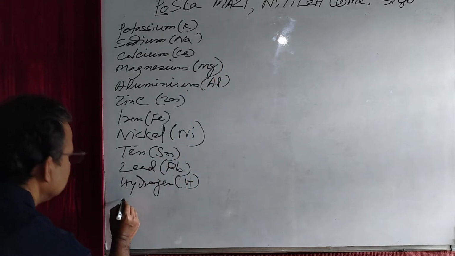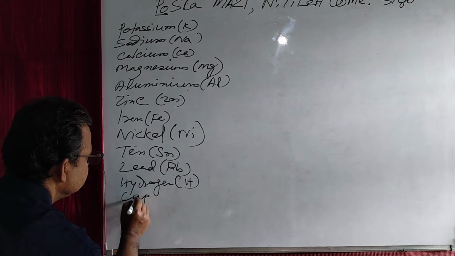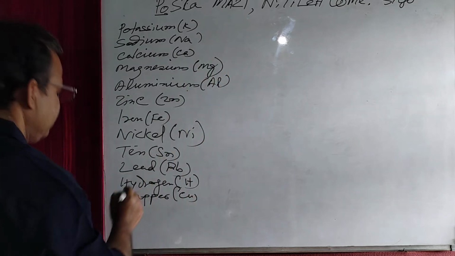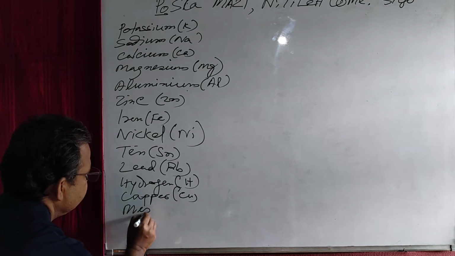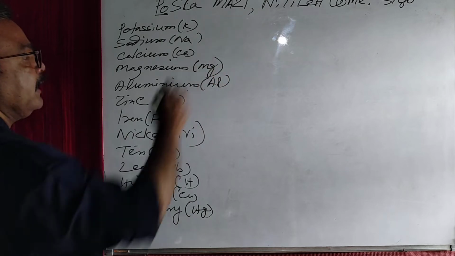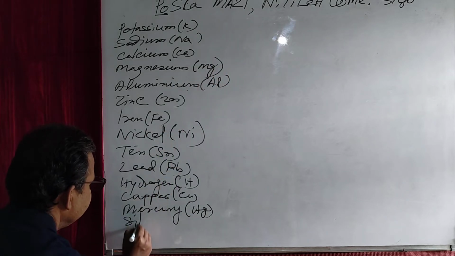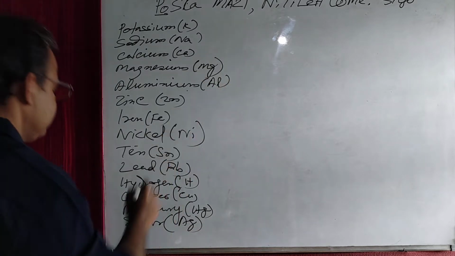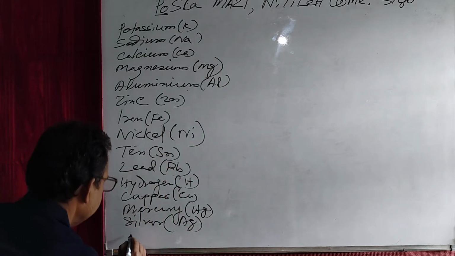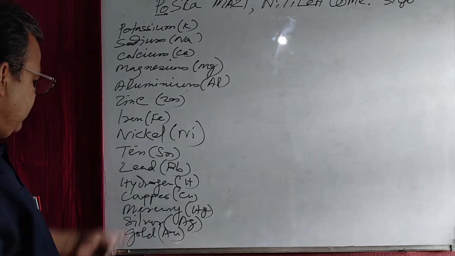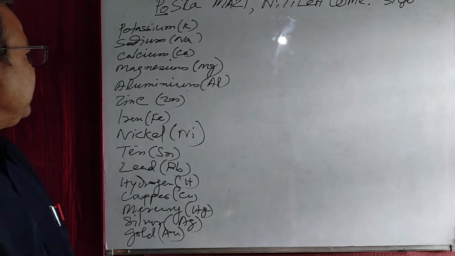Then CO, copper. Then Me, mercury. Then Si, silver. And Geo, gold. And after gold there is platinum.